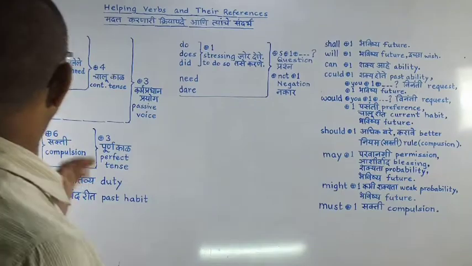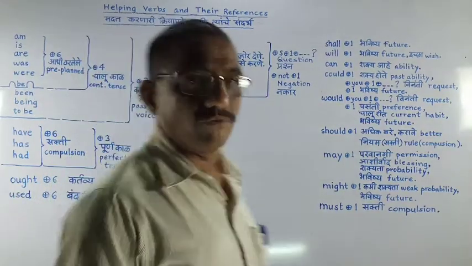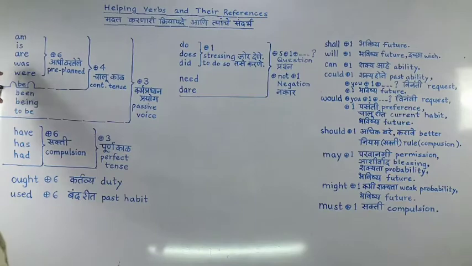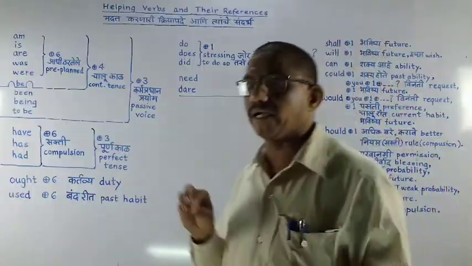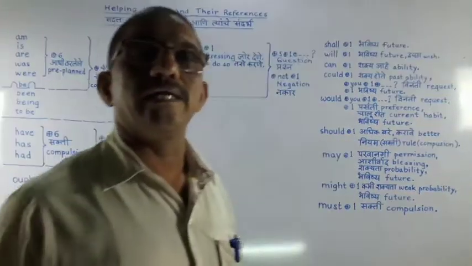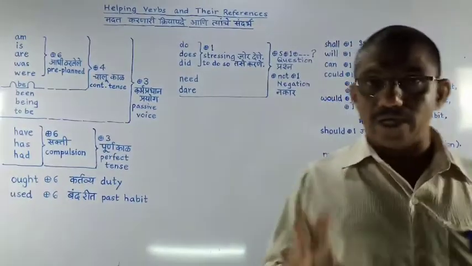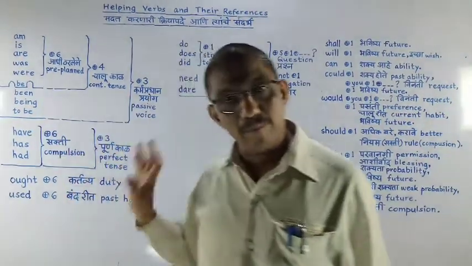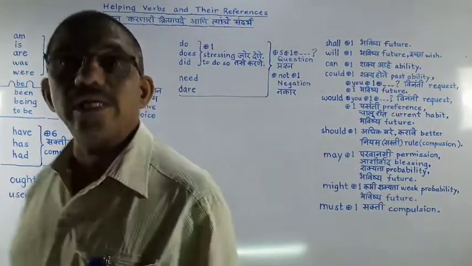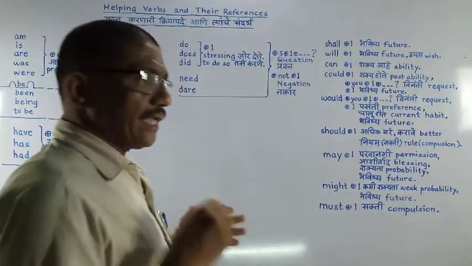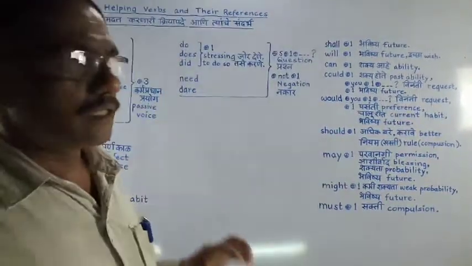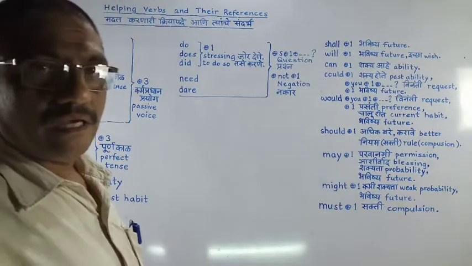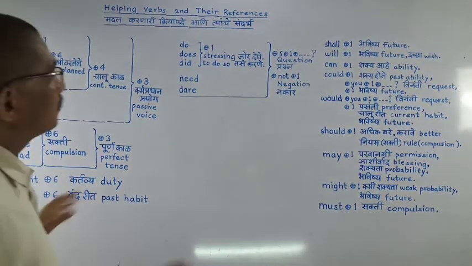So we are going to see these 24 helping verbs along with an additional 4 helping verbs, but they are not considered among the 24 because they are not creating a question or a negative sentence. The remaining 24 are very important to make questions as well as negative sentences. Every helping verb has a different reference, and that we are going to study today.